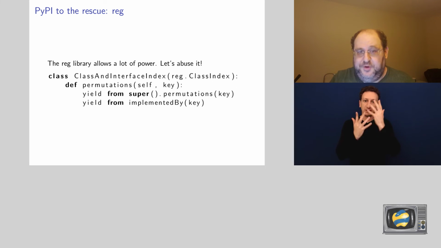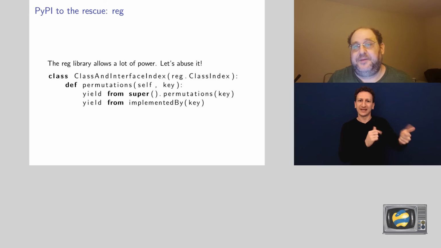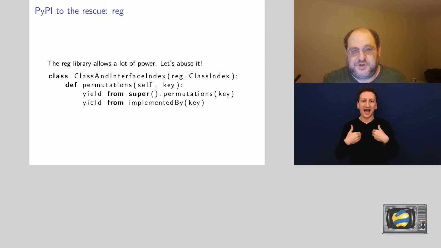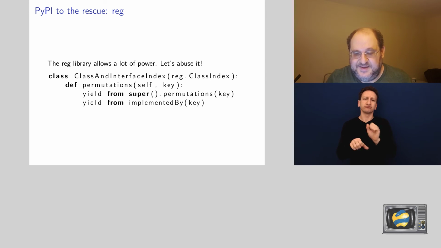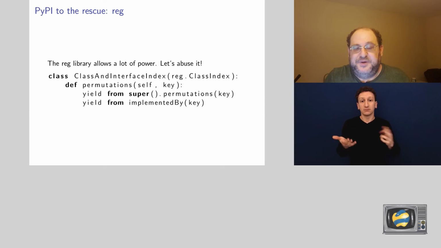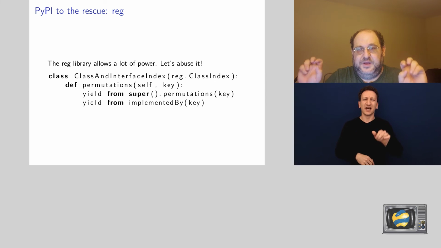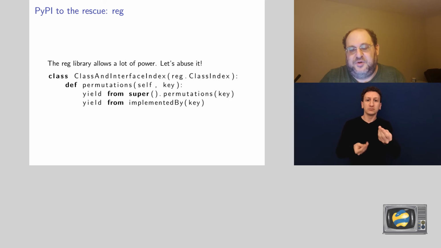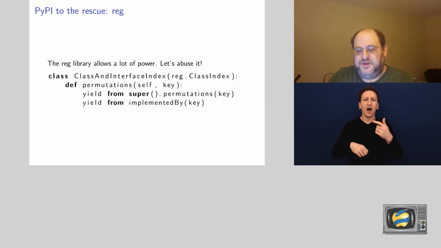Unfortunately, the reg library by itself will not dispatch to interfaces either, but it allows us to completely override every single algorithm it has in dispatching. It has a class index, which basically is how it implements type-based dispatch, very similar to how single dispatch does it. So we can call up to super and then also return all the interfaces. This is how reg thinks of the world in terms of indexes. It tells, okay, here, what kind of things do you want to be dispatched on? I'll find the first thing that I can dispatch to and give you the right function. This looks great.